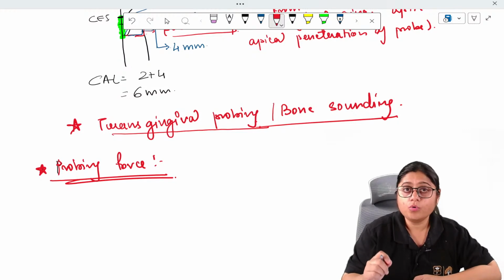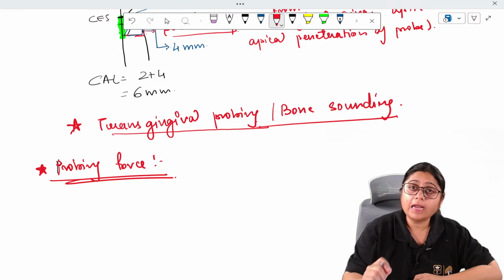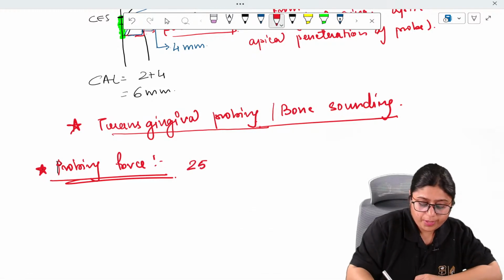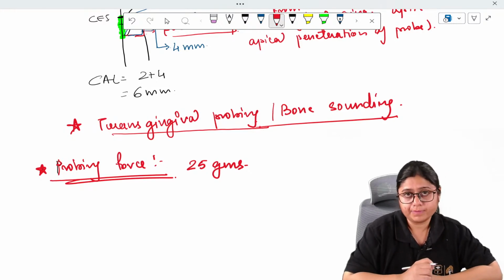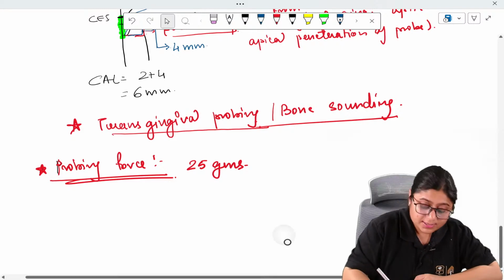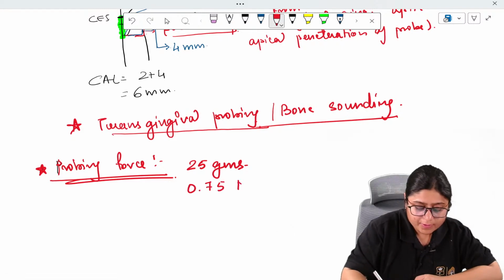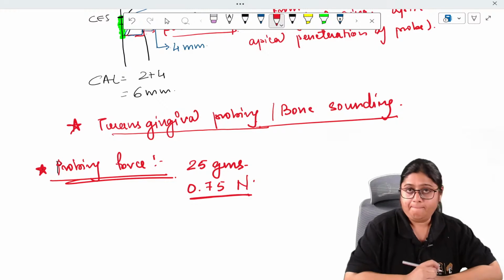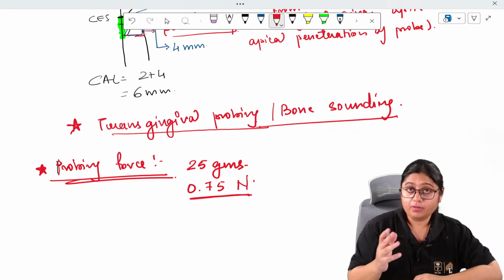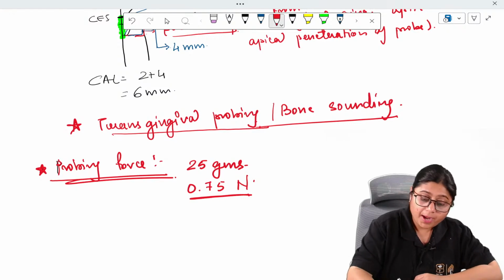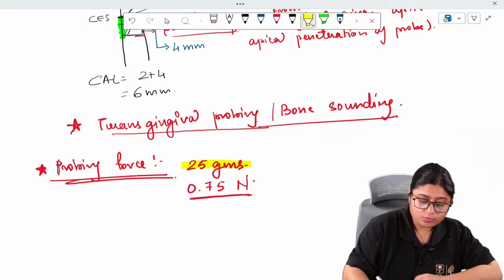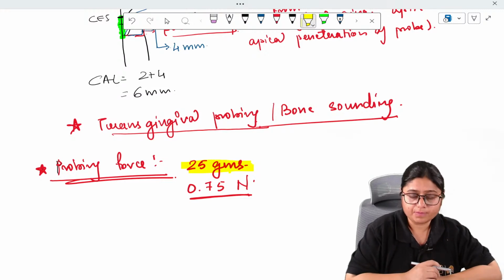So the force which is used to check the pocket, or the sulcular depth, should be 25 grams. Some books write it as 0.75 newtons, and if the value is asked in newtons, it should be 0.75 newtons, but basically it is 25 grams.